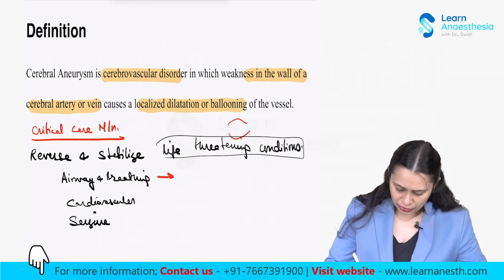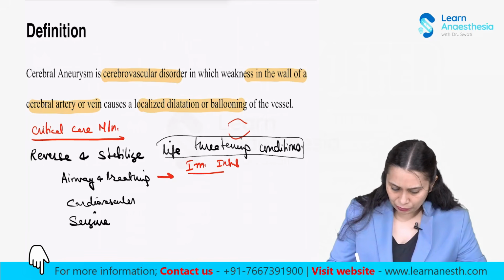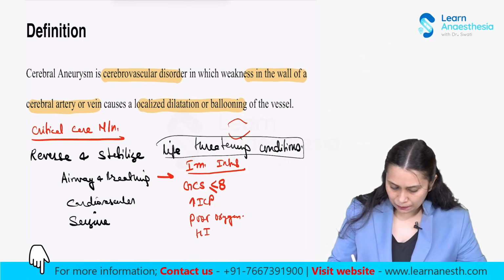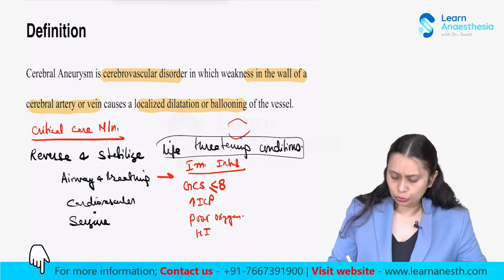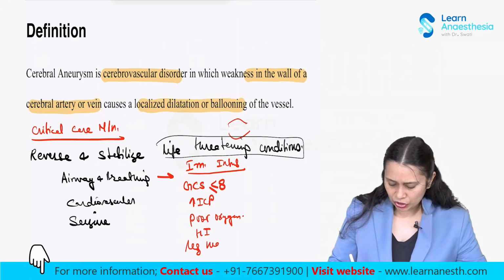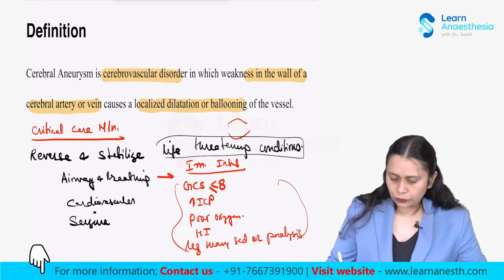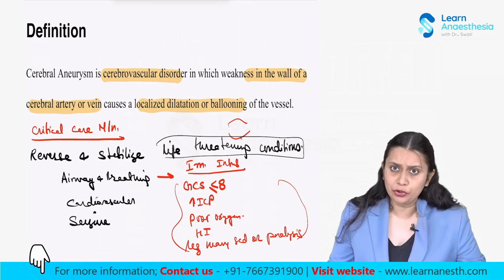Immediate intubation may be required in patients with poor GCS of less than or equal to 8, patients with raised intracranial pressure, patients with poor oxygenation, patients with hemodynamic imbalances, and those patients who require heavy sedation or paralysis to manage them. So in all these conditions, we would like the patient to be intubated.